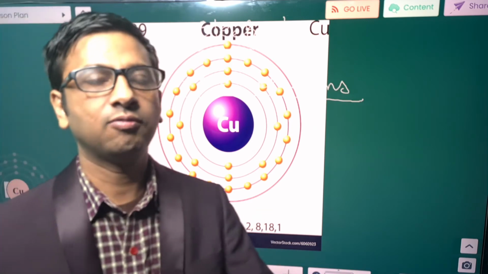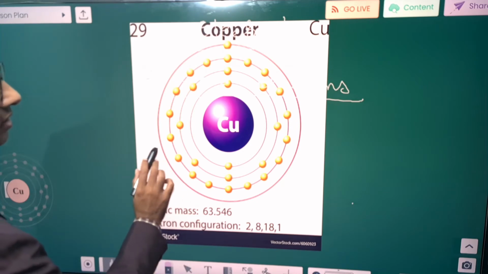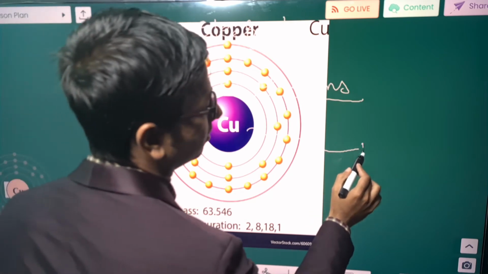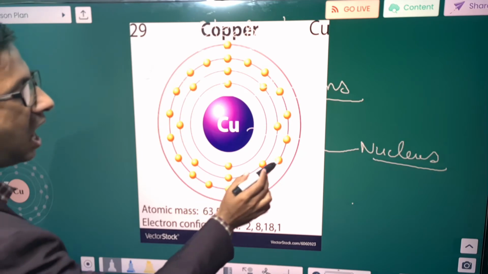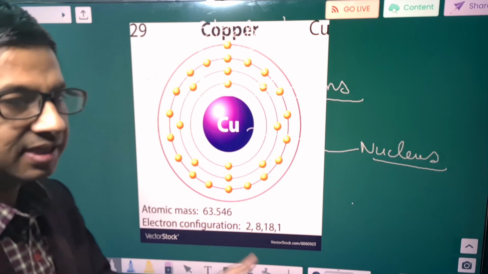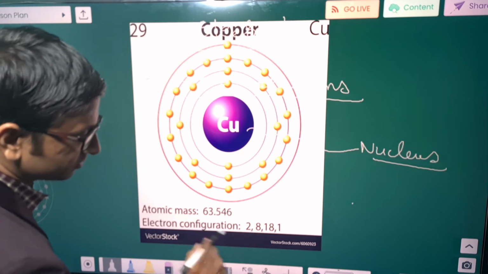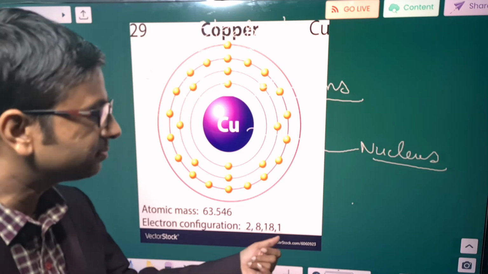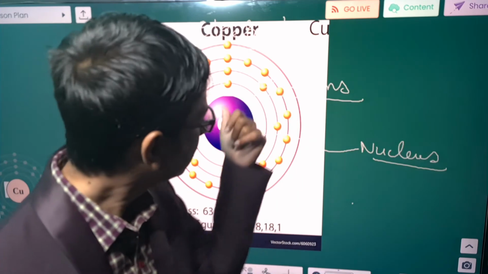If we see one atom of copper, what do we find? This is the copper nucleus, and this is the outermost orbit of copper in which electrons are moving. If we write the electronic configuration of an atom of copper, what do we find? 2, 8, 18 and 1. What does it reveal? It reveals there is presence of one electron in the outermost orbit of copper.